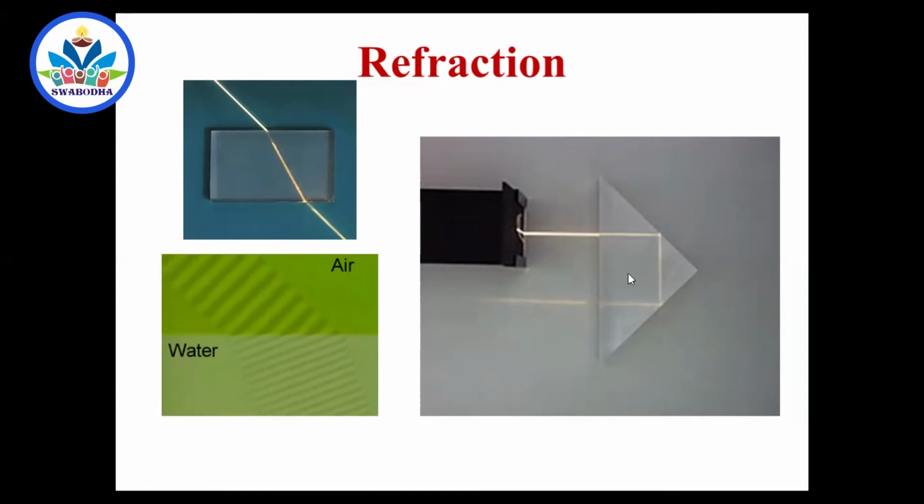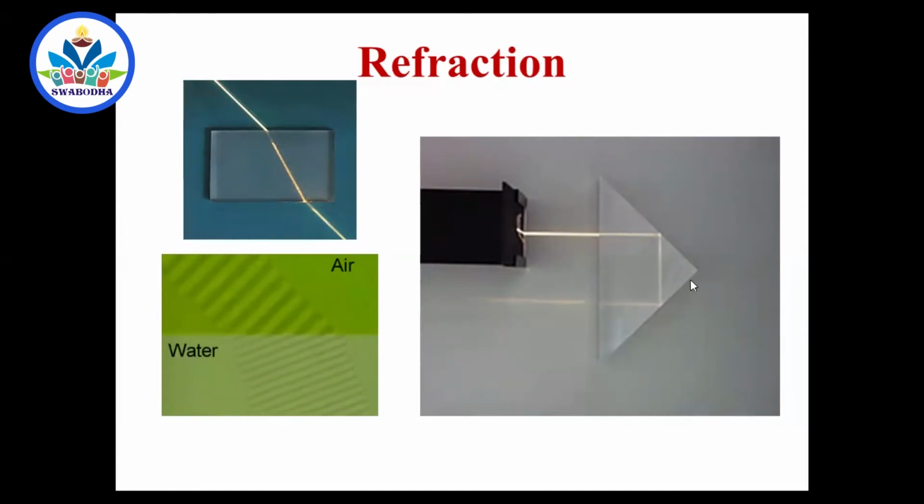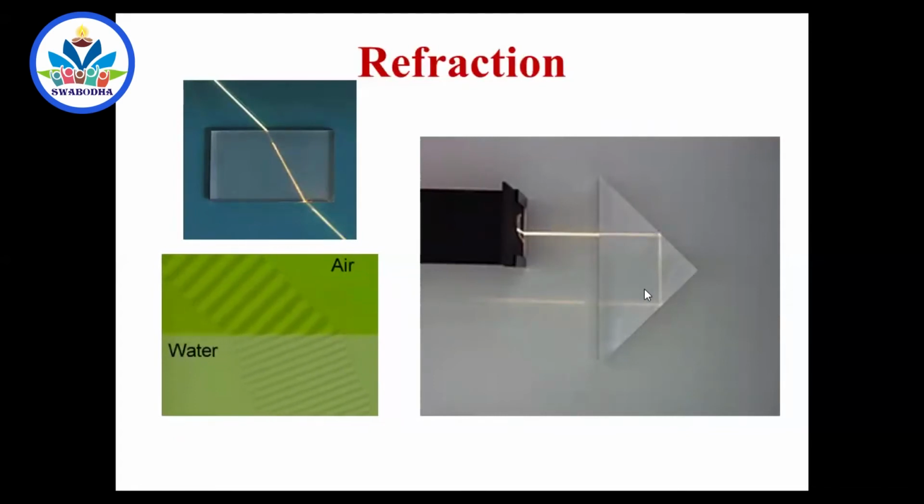Again, it is moving from denser to rarer. Here also it was trying to move from denser to rarer. Here you draw a normal to this surface. For this surface you draw a normal. Then when you draw the normal, this is 45, and it undergoes total internal reflection and comes out.